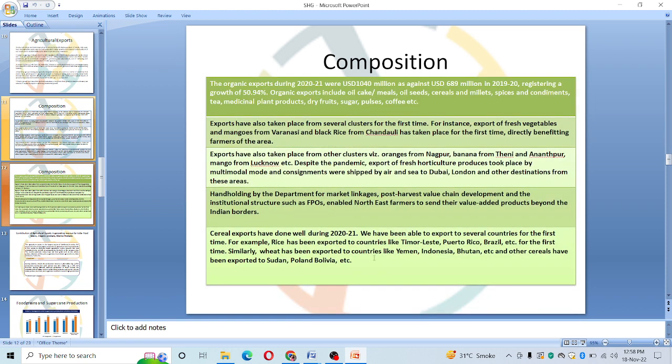Then we'll also talk about organic exports, exports from new clusters, and very first time exports.